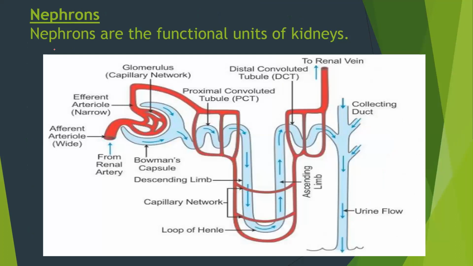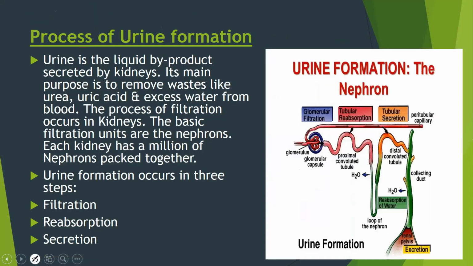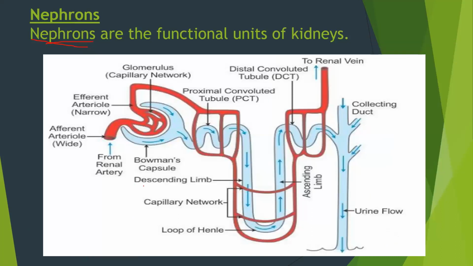Now, we all know that the structural and functional unit of kidney is known as nephron, right? What is it known as? Nephron. Each nephron is made up of two things, that is the Malpighian body and renal tubule. Each Malpighian body is again made up of Bowman's capsule and glomerulus.